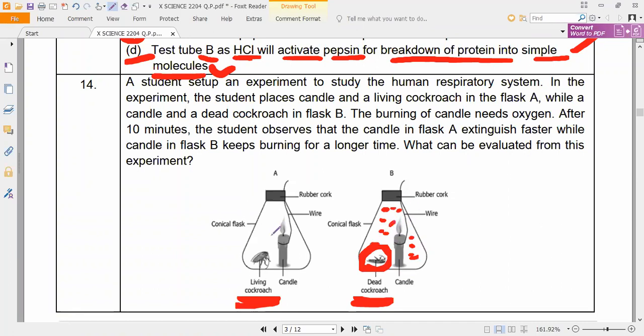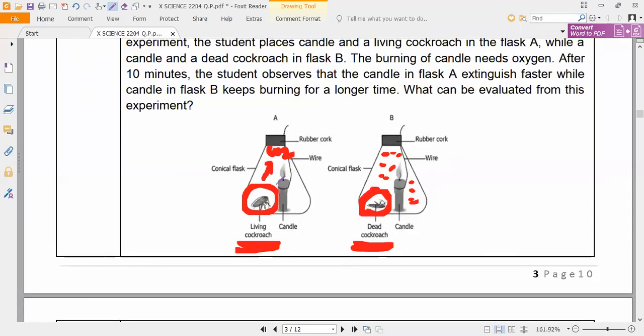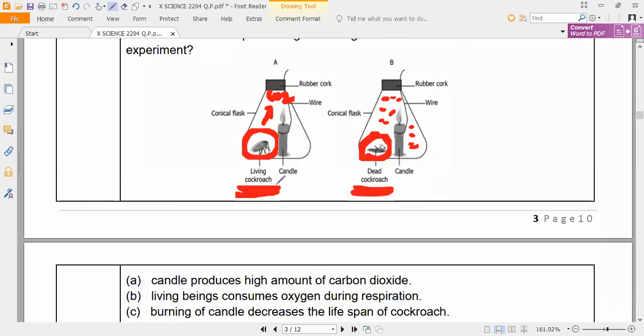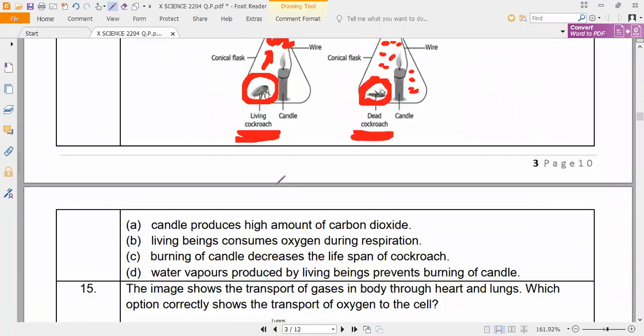Yes or no? But here what is happening? The cockroach will do the respiration process. So it will take the oxygen which is present inside the beaker, and also it will release which gas? It will release carbon dioxide. So carbon dioxide is a supporter of combustion or a non-supporter? It is a non-supporter of combustion. So what do we have to answer here?